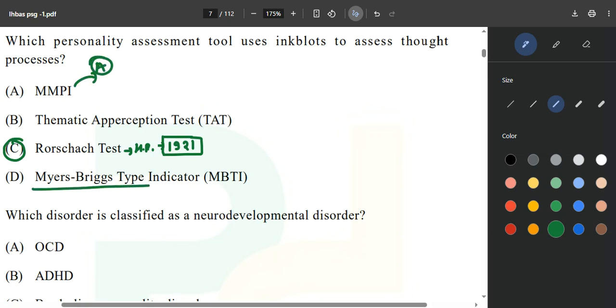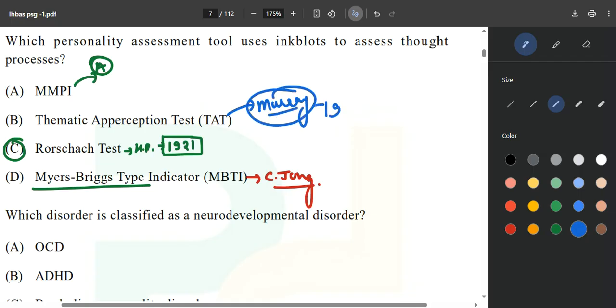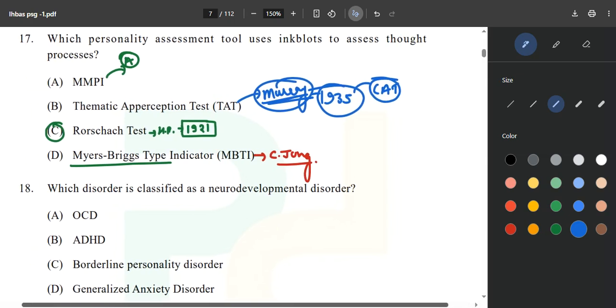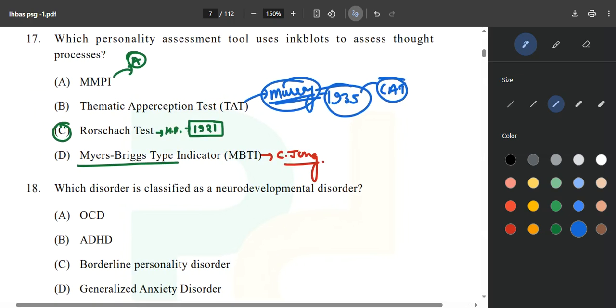The Myers-Briggs Type Indicator, MBTI, is based on the theory of Carl Jung, and the Thematic Apperception Test was given by Henry Murray in 1935. Also, there are children's apperception tests and all those things, and there is an Indian adaptation as well. For that, you need to refer to the ebook because it is given in depth there. You have to read from there. It is very important.